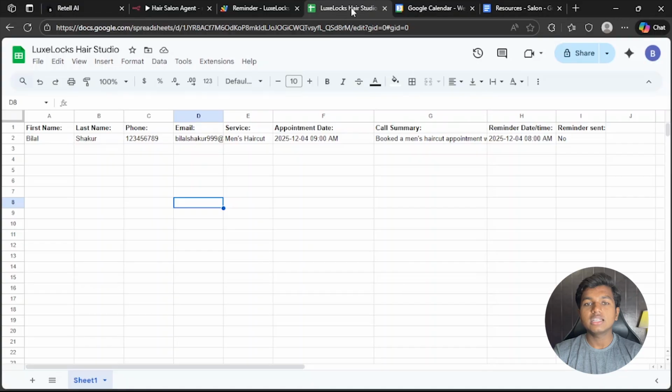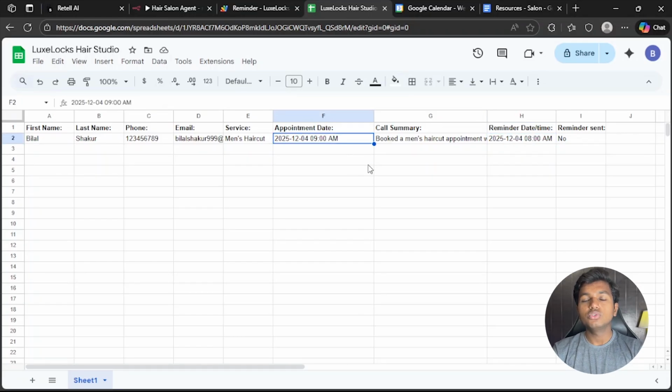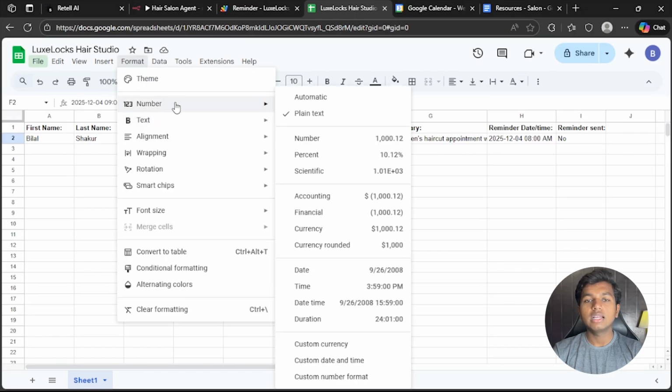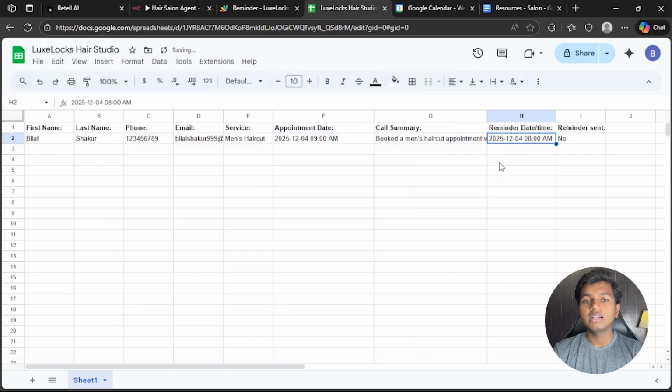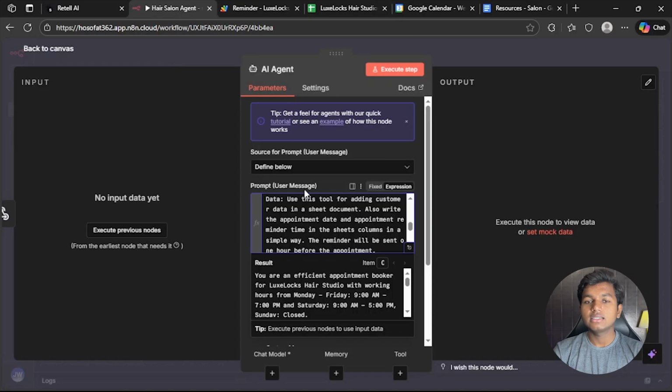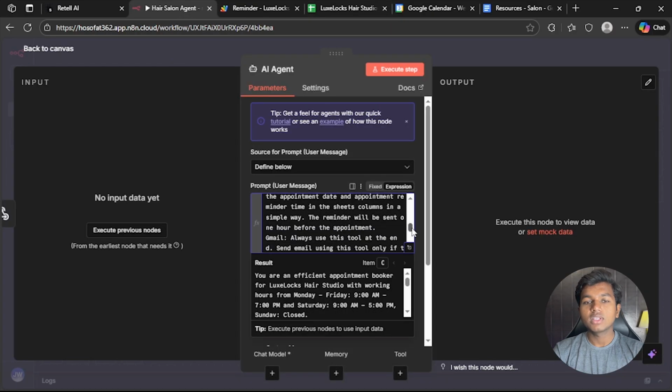So what it will do is that it will add an appointment date for which the customer booked, and it will also add an appointment reminder which will be exactly 1 hour before the appointment. But make sure to write this in a simple format to avoid any errors. For that, just click on this, click format, number, and plain text. Do the same for this one, and it will be in plain text, and you will avoid the errors.